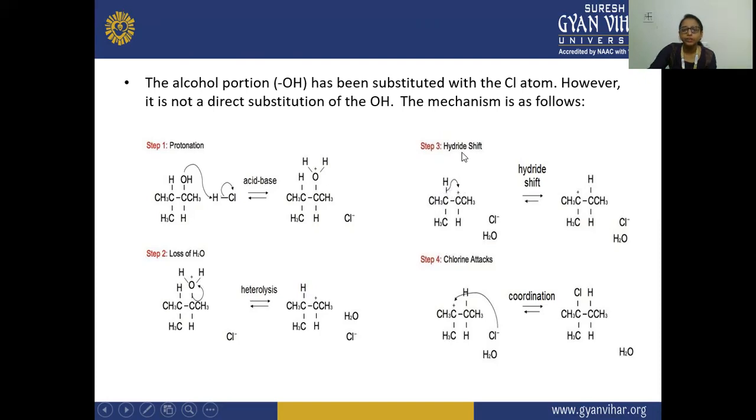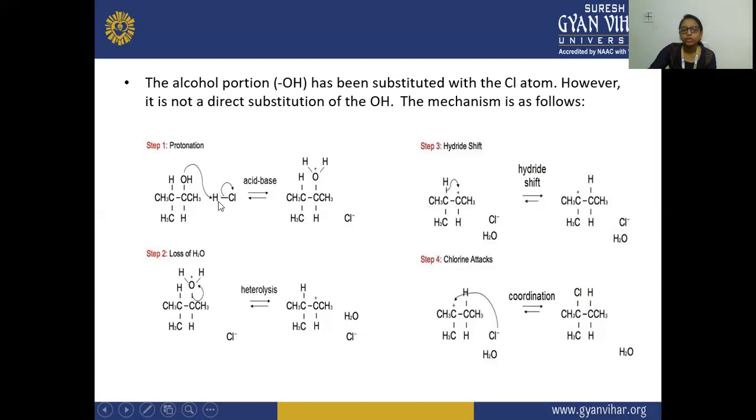And why is it known as hydride? Because here the hydrogen will withdraw electron from this carbon atom. In many cases, we have seen that the hydrogen leaves its electron on the other atom and does not withdraw electron.